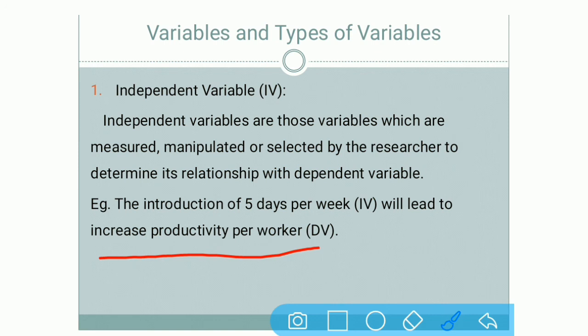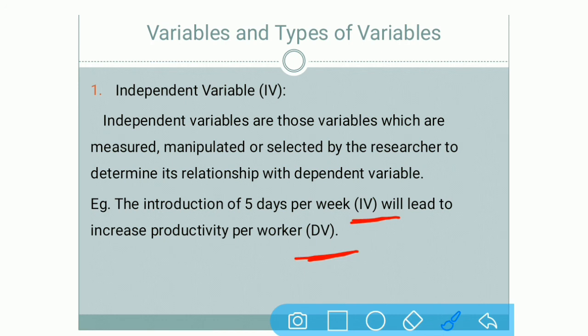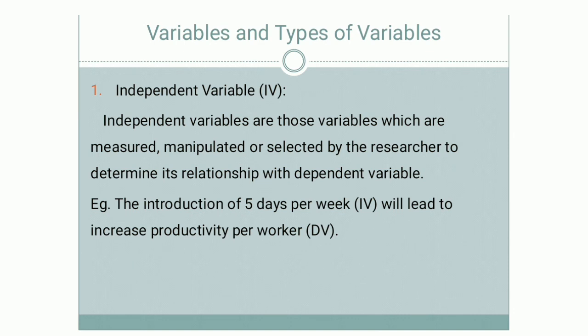That means it is your dependent variable. We will discuss it in the next topic, topic number 2. But right now just understand that the dependent variable is fully dependent on the independent variable. That is, this situation will not arise if you do not go with number 1. Firstly, you have to identify number 1, then only you can go with number 2.